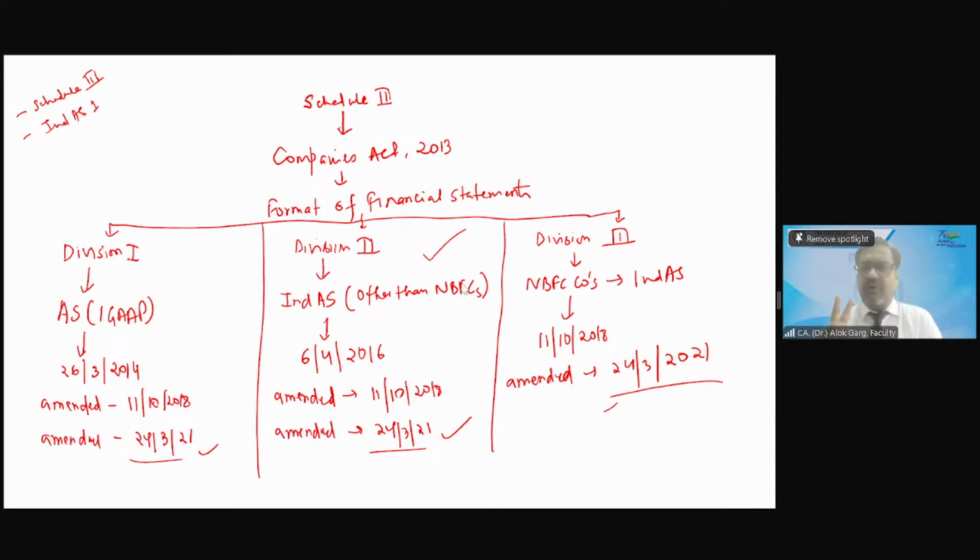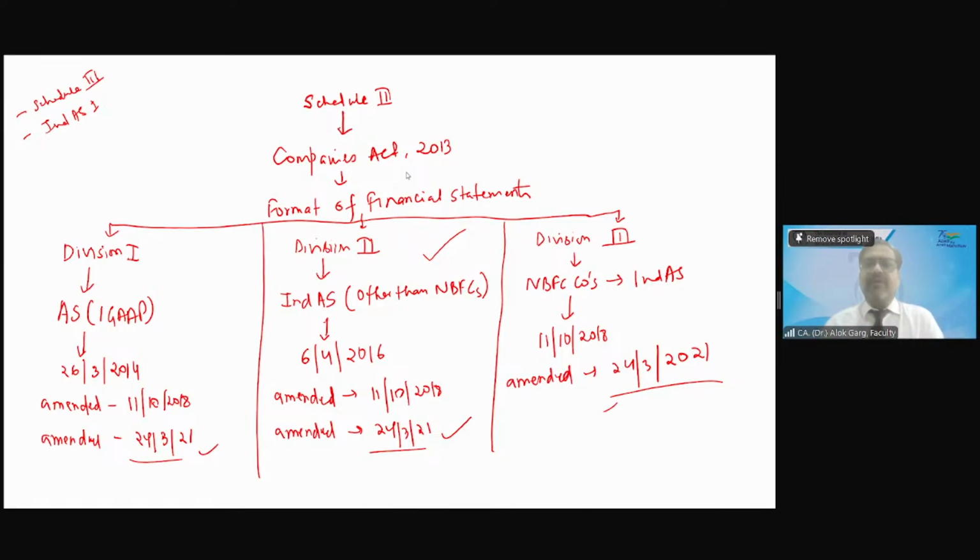These two authoritative guidance you need to apply for the purpose of preparation and presentation of financial statements. Okay, so let me summarize the context and then I'll move to Schedule 3.